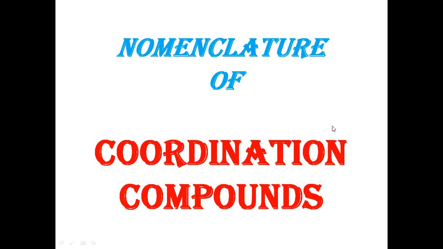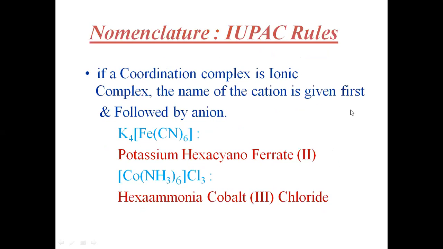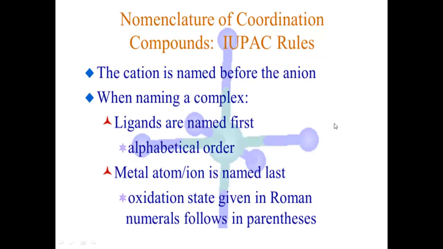So let us see this. These are the rules I already told you in the last session. That is, if a coordination complex is non-ionic, the name should be written in a single word without any space. I have already told you that in the last session, so go through that last video and we will continue with further examples. So these are all the rules.